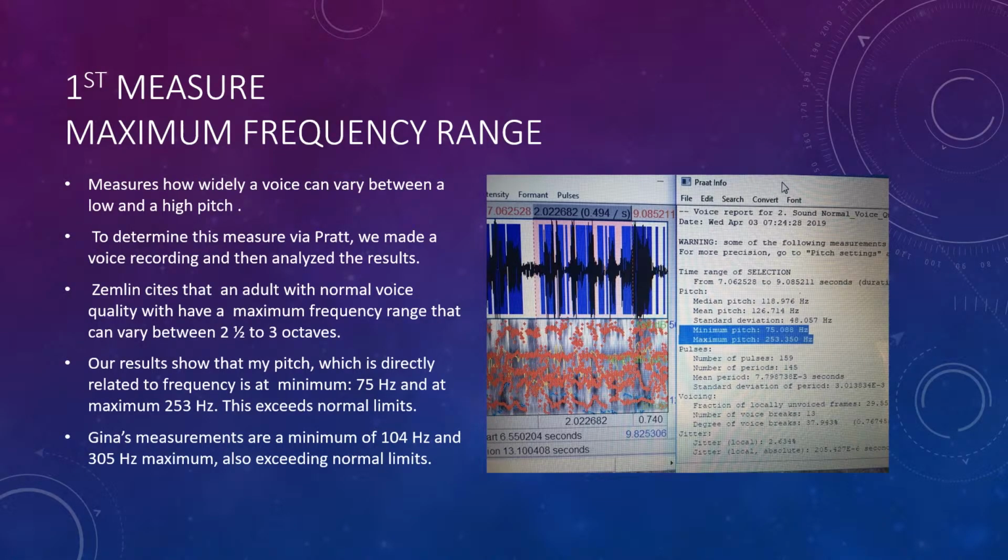The first measure is maximum frequency range. This measure notes how widely a voice can vary between a low and a high pitch. Normal voice quality fluctuates in tone and is not monotone. To determine this measure via Praat, we made a voice recording and then analyzed the results. For an adult with normal voice quality, Zemlin cites that the maximum frequency range is between 2.5 to 3 octaves.